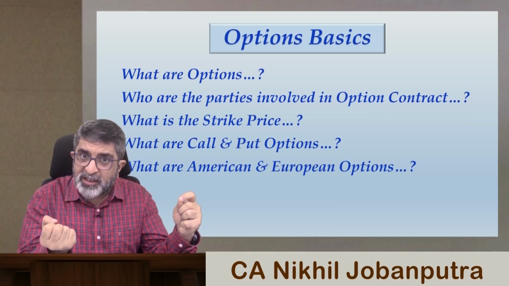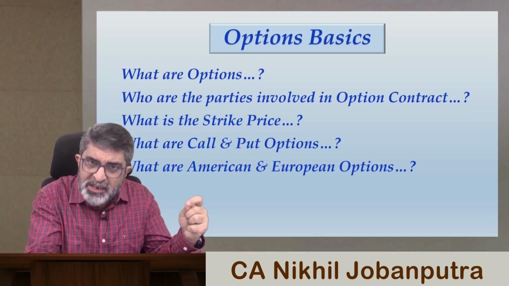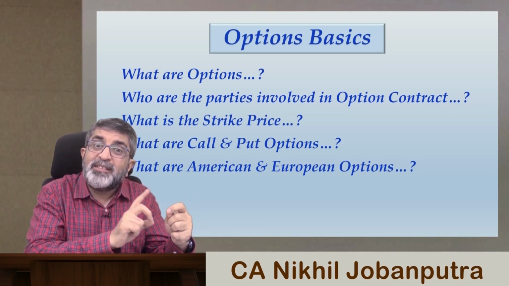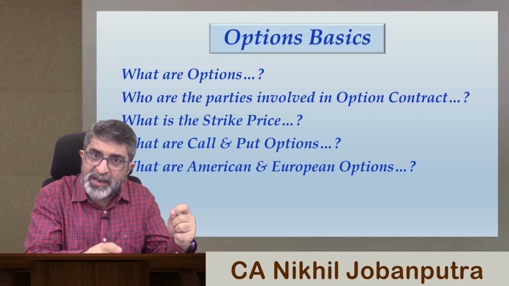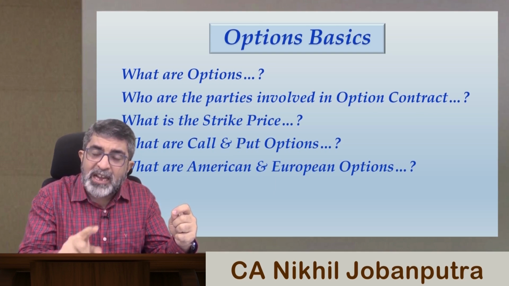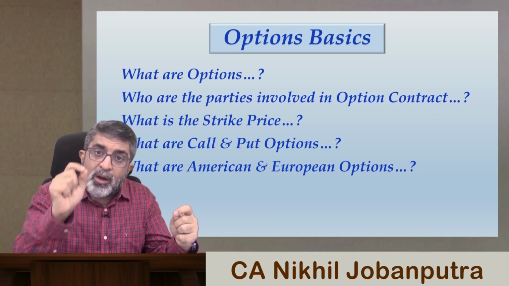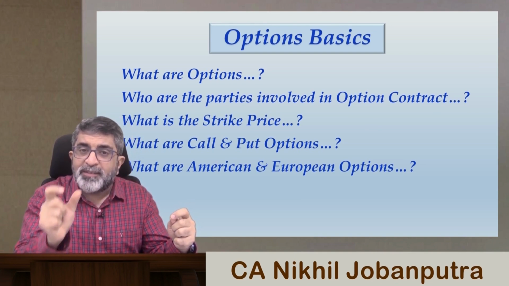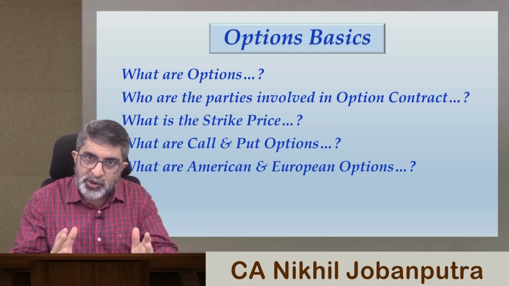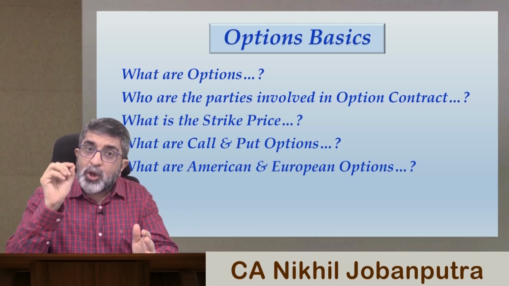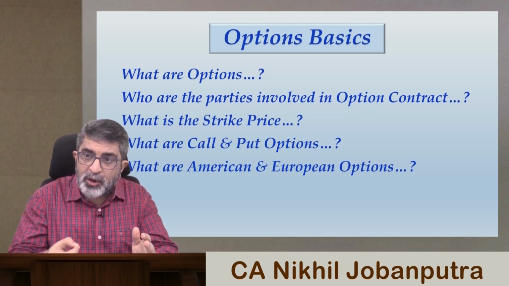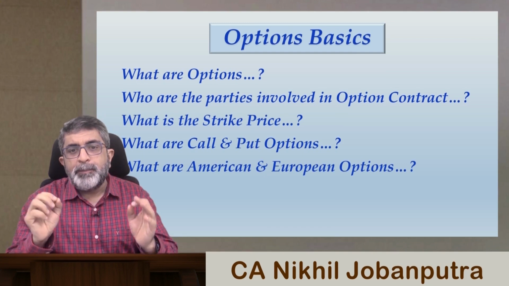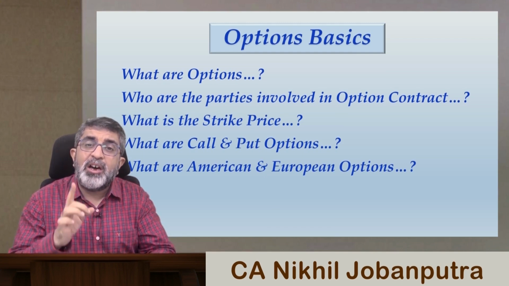These options are exercisable immediately the moment they come into existence, and they will expire at the specified date. So options that can be exercised on or before a specified date are American options, whereas if the option is exercisable only and only at the specified date, it will be considered a European option.